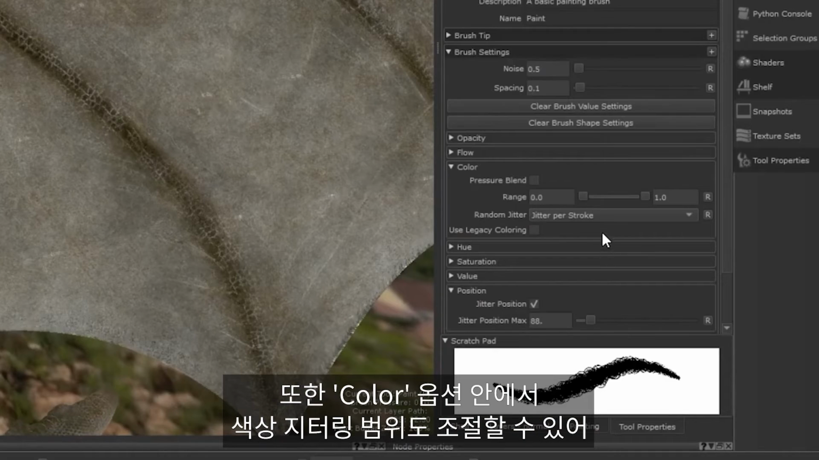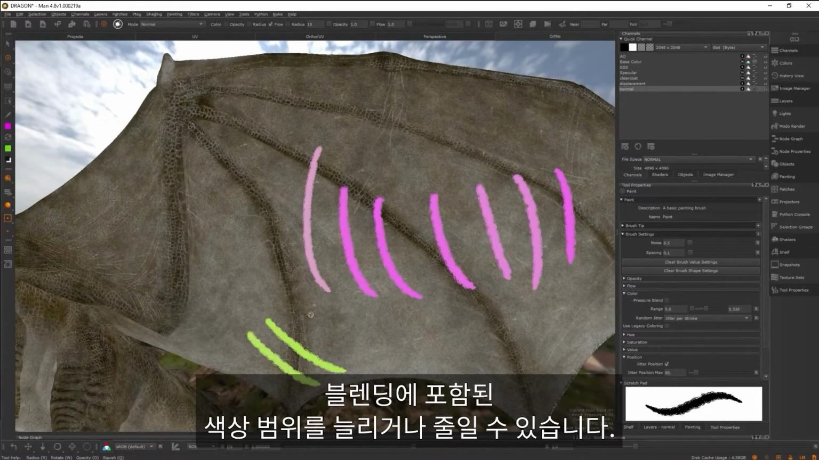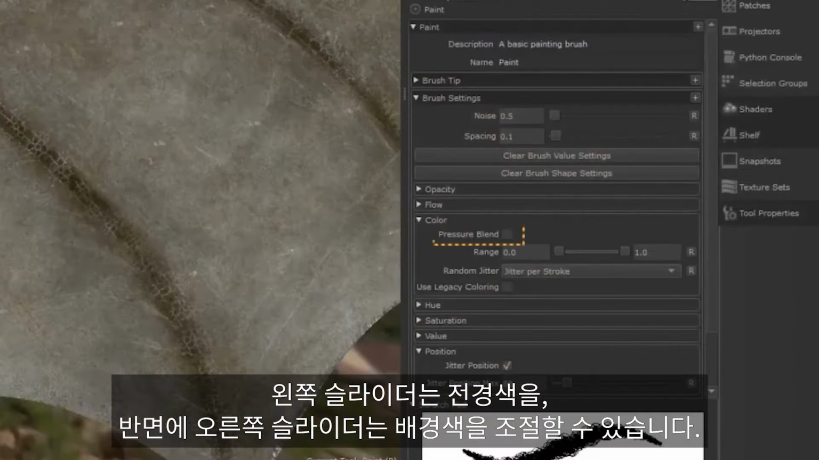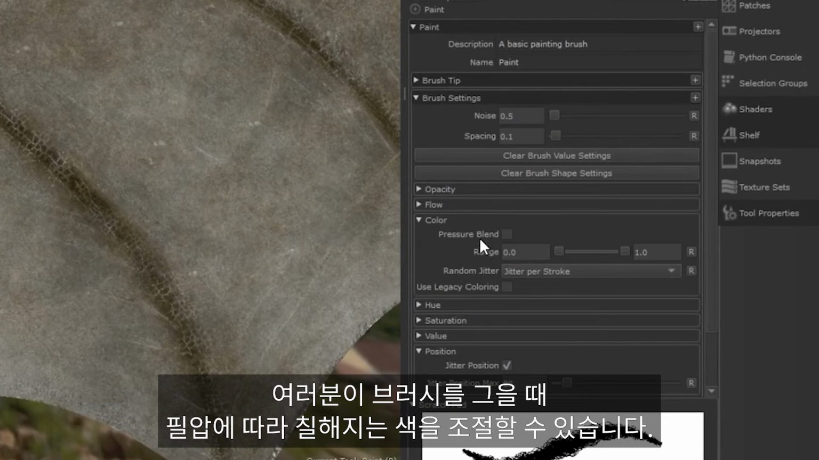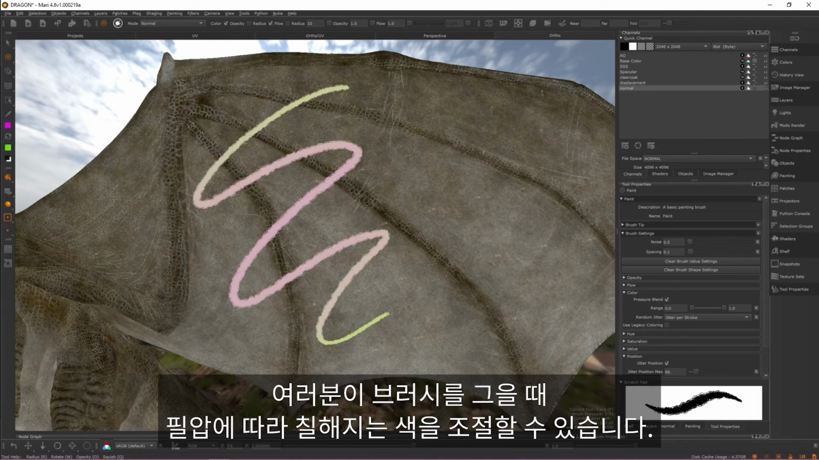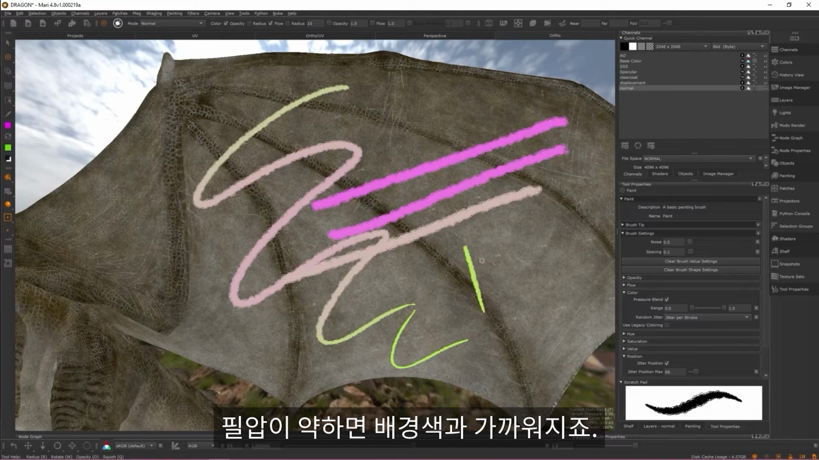Within the colour options, you can also adjust the range of your colour jitter. This allows you to increase or decrease the amount of colour that is included in your blend. The slider on the left allows you to control the foreground colour, while the right slider controls the background colour. The last setting is pressure blend. This option allows you to control which colour is painted depending on how much pressure you use when you put down a stroke. The more pressure you use, the closer to the foreground colour your paint will be, while the less pressure you apply, the closer to the background colour the paint will be.